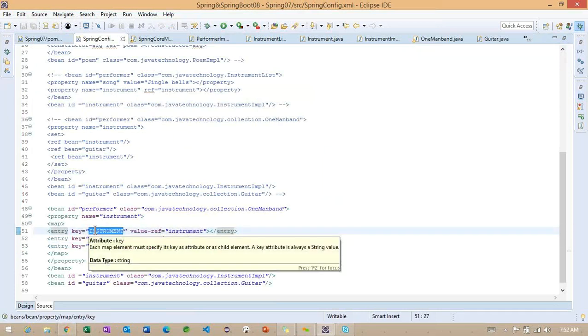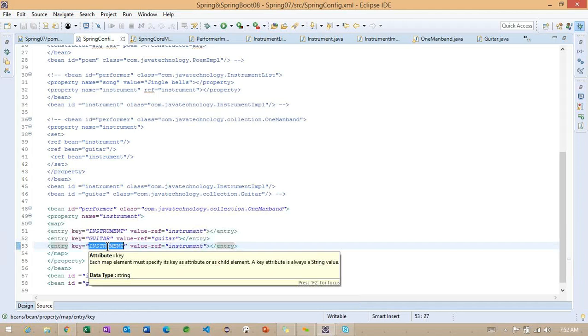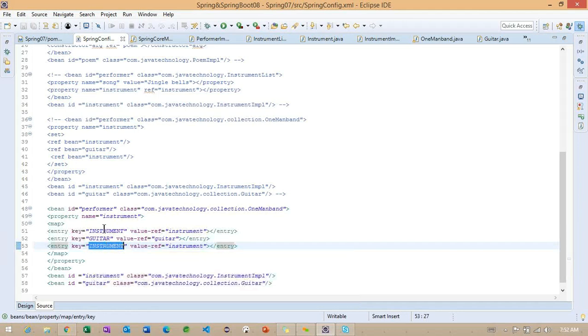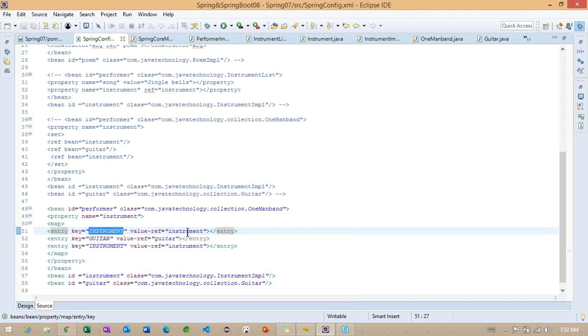The key is the same. The same key we have taken for the 2 entries. Right. Whenever we are taking the key as the same, even though you are having a different object, the object will be overridden with the new object.